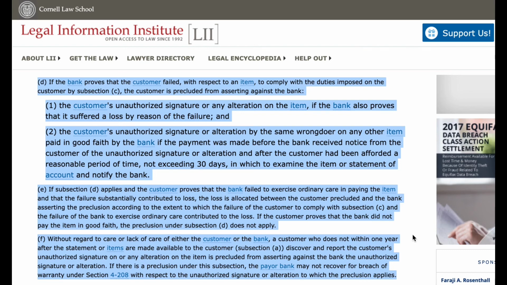F. Without regard to care or lack of care of either the customer or the bank, a customer who does not within 1 year after the statement or items are made available to the customer, subsection A, discover and report the customer's unauthorized signature on or any alteration on the item is precluded from asserting against the bank the unauthorized signature or alteration. If there is a preclusion under this subsection, the payer bank may not recover for breach of warranty under Section 4208 with respect to the unauthorized signature or alteration to which the preclusion applies.